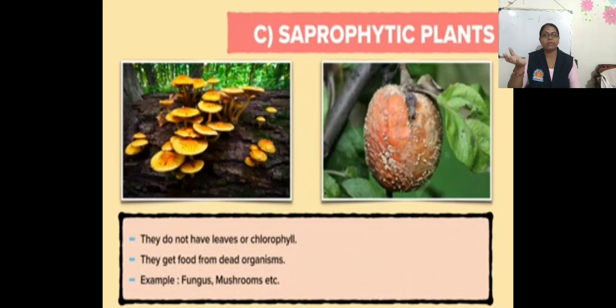That means some saprophytic plants are used in bread making, that is yeast, and some mushrooms are used as food which are rich in iron and vitamins. So this is all about the saprophytic plants. Saprophytic means they do not prepare their own food. They depend for their food on the dead and decaying bodies of other organisms. Okay, so these are the saprophytic plants.